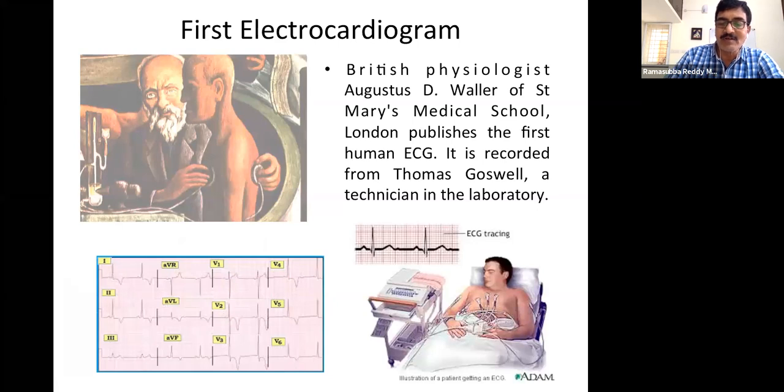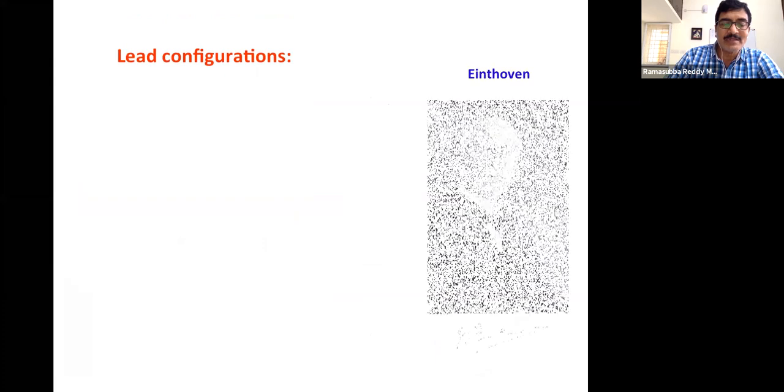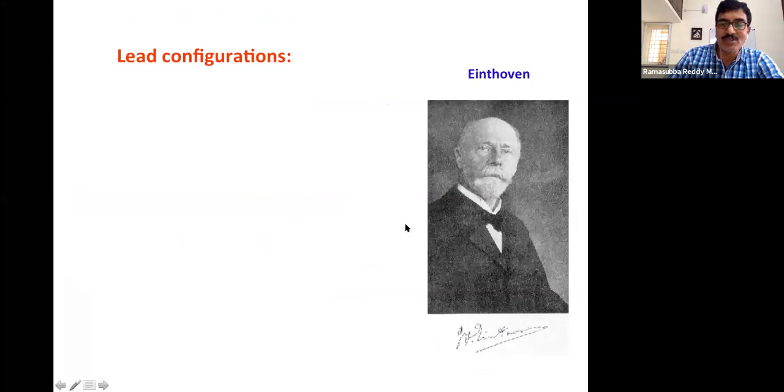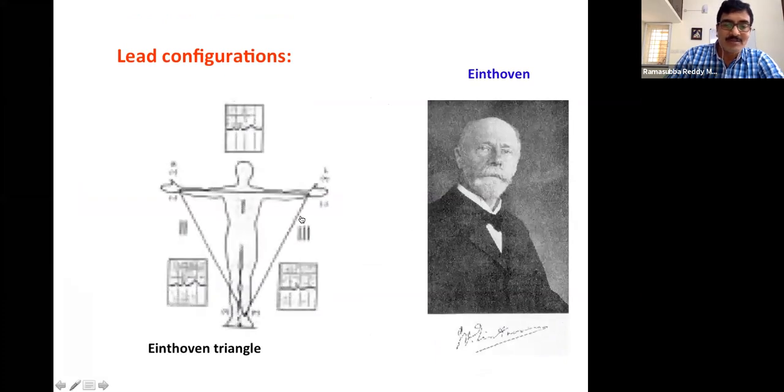So that is a 12 lead ECG. What is meant by 12 lead? This is Einthoven's photo. So 12 leads in the sense, suppose we take our heart, it is always on the left side or right side of the body? It's on the left side of the body, right?